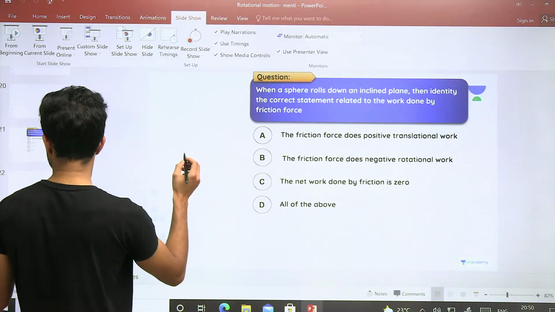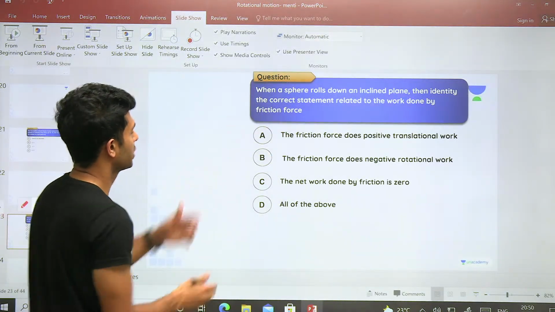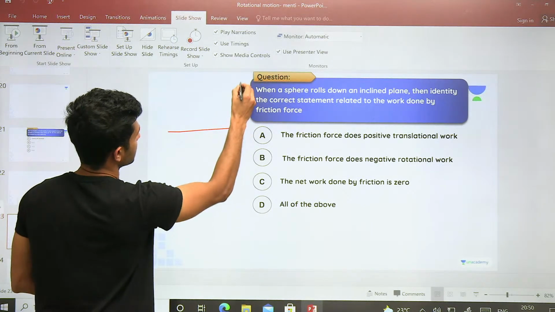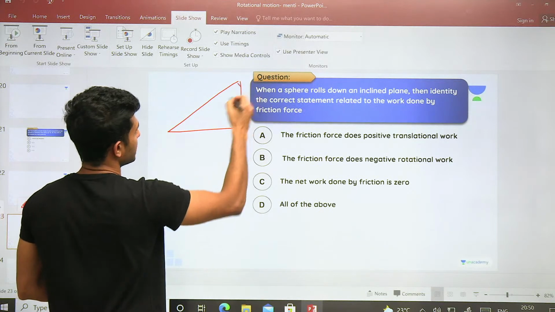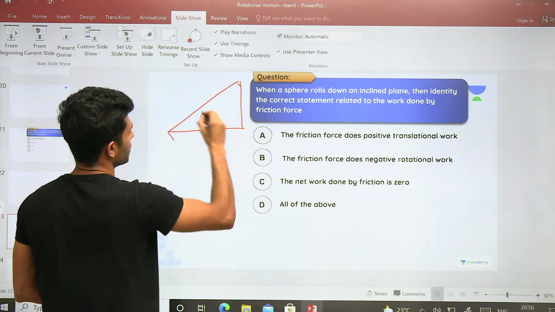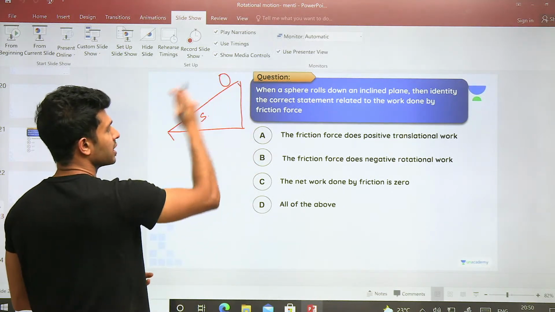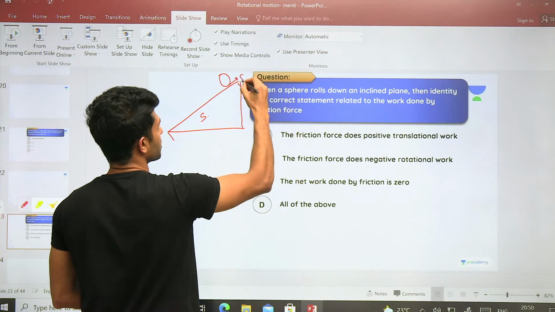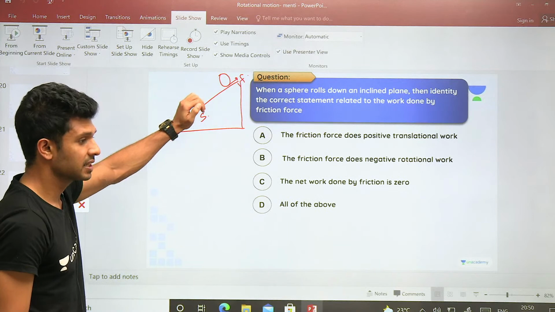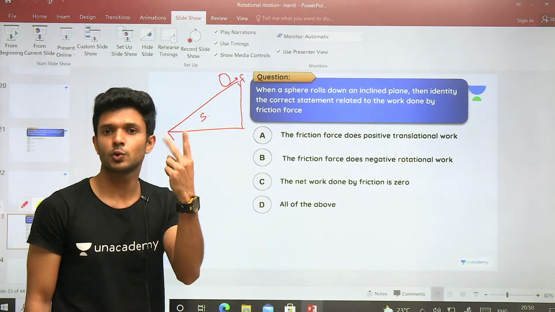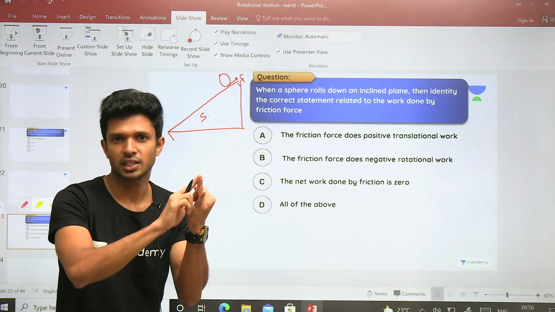Tell me. Question is regarding what? Question is regarding the work done by friction for a sphere which is rolling down an inclined surface. Okay. This is our inclined surface. Let's say this inclined length is equal to S. है ना? Okay. So a sphere which is on the top is rolling down. Which direction friction force acts? Upward. Now tell me, this friction force, or let's say this rolling motion body is having two kinds of motion. Which is it? One is a translational motion, the other one is rotational motion, right?